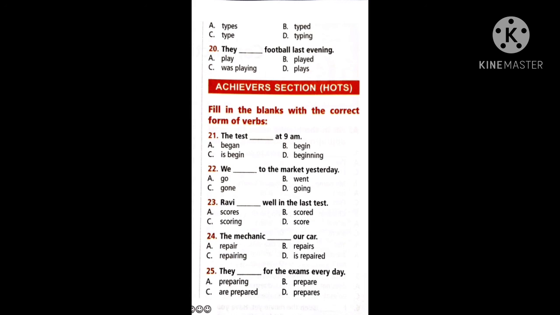We dash to the market yesterday. It's about yesterday. So go, went, gone, going, which is the past form of go here? We want to use the past form or the present form basing on the context. In the same way, you want to answer the 23rd, 24th, and 25th. See that the sentence, if it is a regular sentence, it comes under present. If not, it will be past.